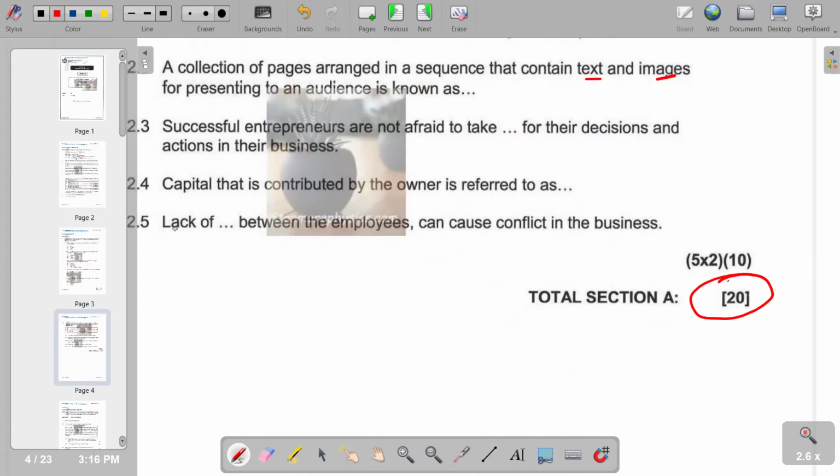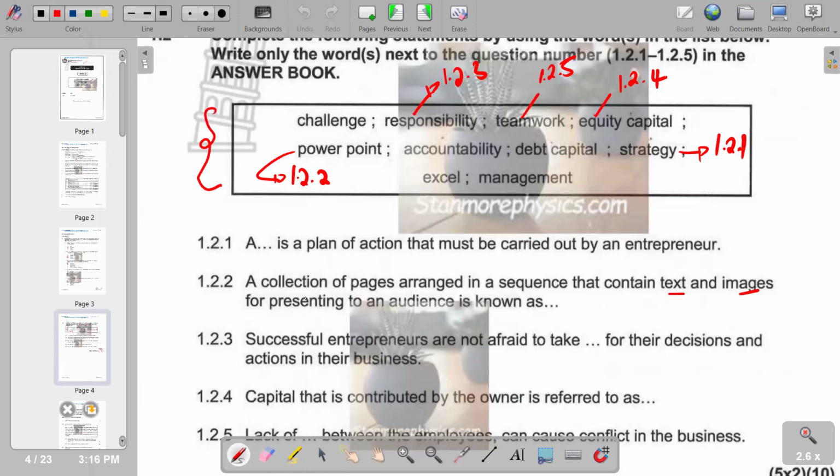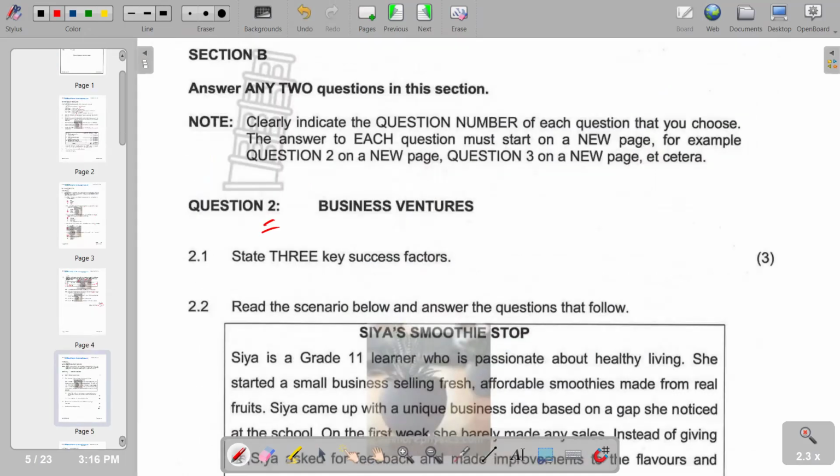We move on to the next part, which is now section B. In section B, we are going to start with question 2, which is on business ventures. The first question reads: state 3 key success factors.